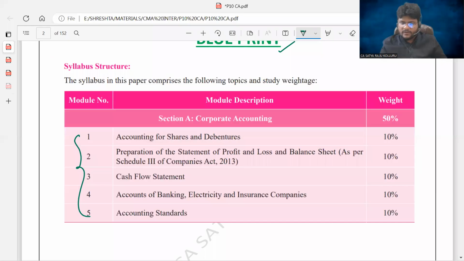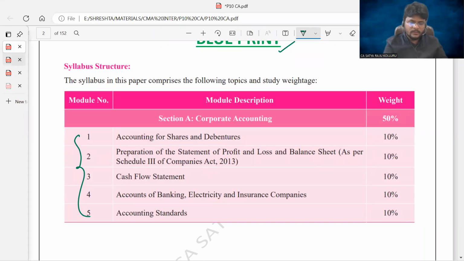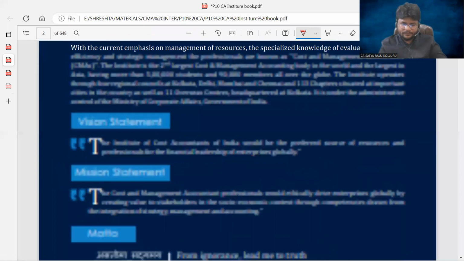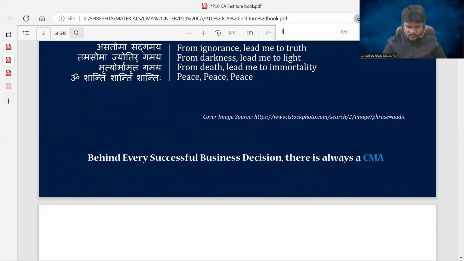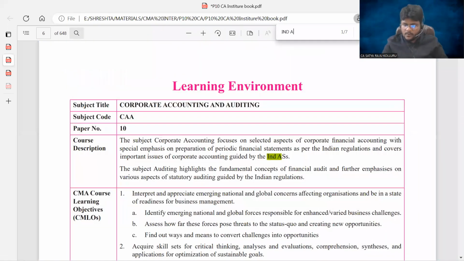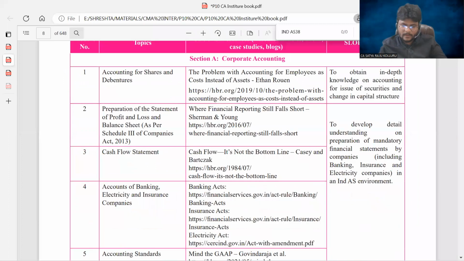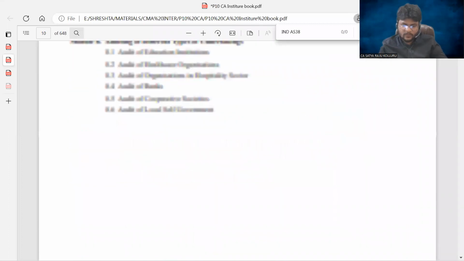Just let me cross-check one second. Ind AS 37, 38. Here it is available. Just a moment.